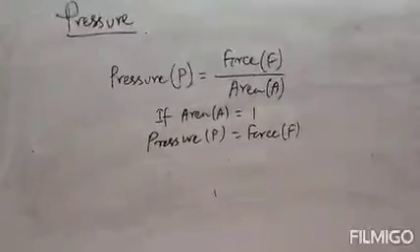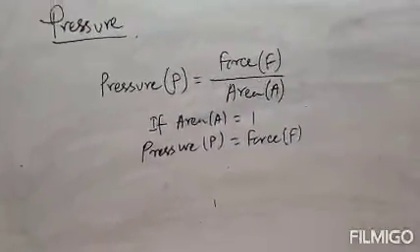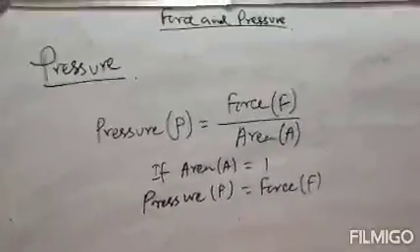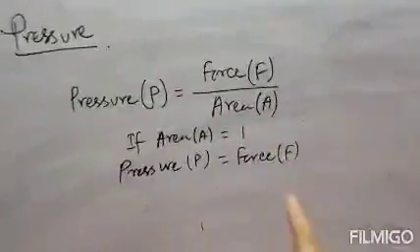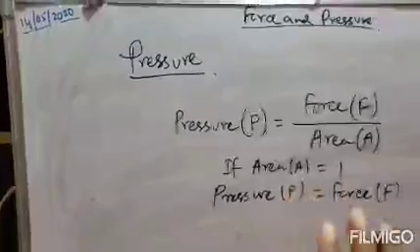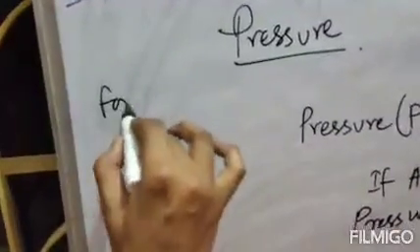So we can say a force acting on the unit area is pressure. Force acting on the unit area is called pressure. Why unit area? Because area is taken as 1. That means unit area. So force acting on the unit area is the pressure. This is the definition of pressure. Clear?